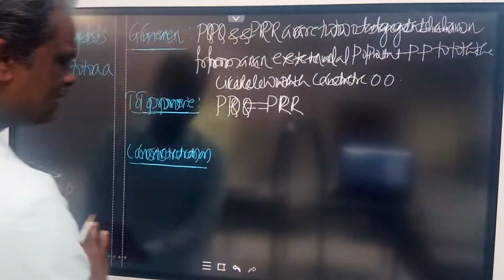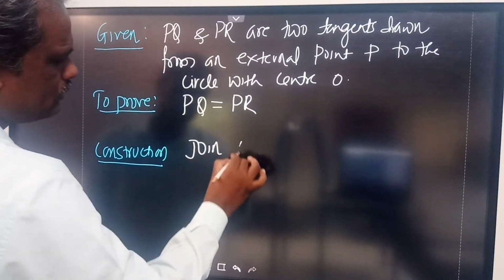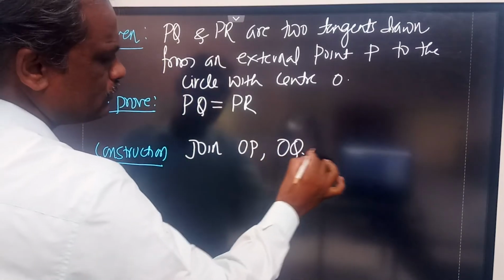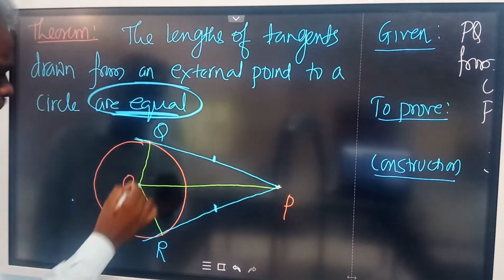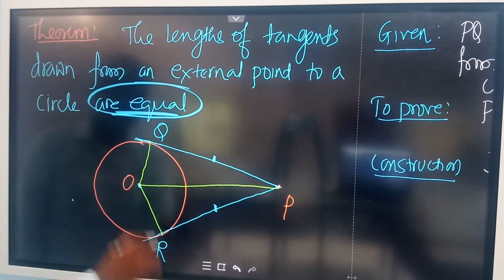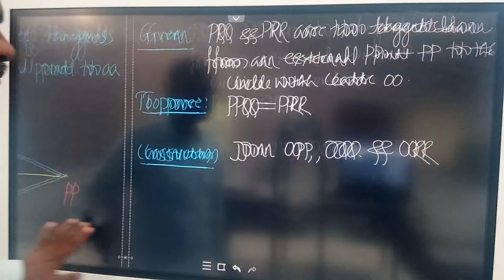So what we have done here is join OP, OQ and OR. So now let us go to the proof.